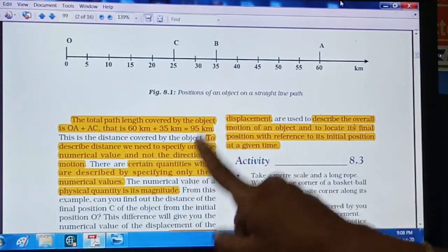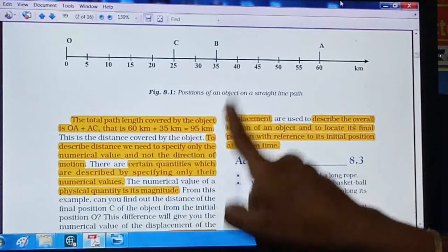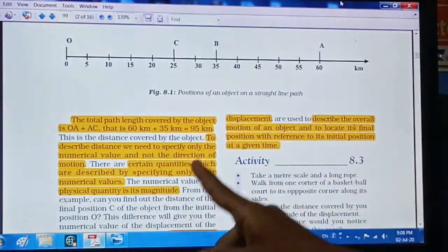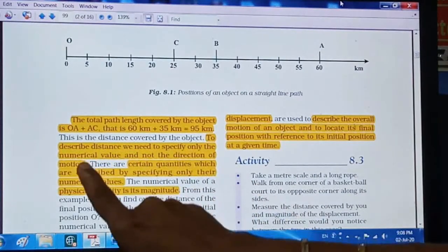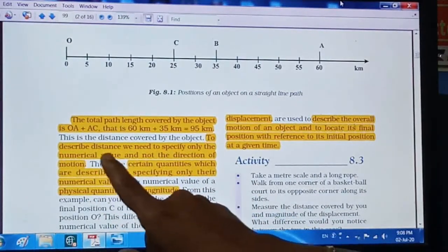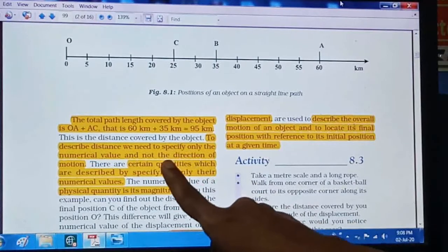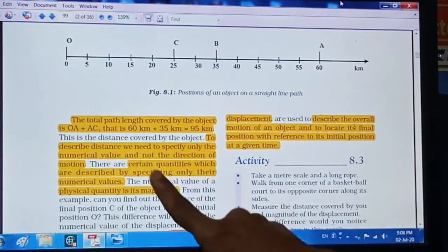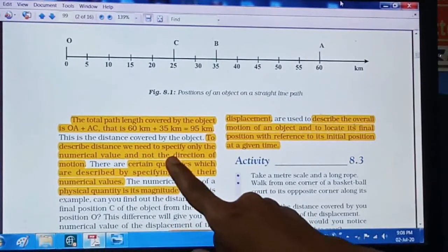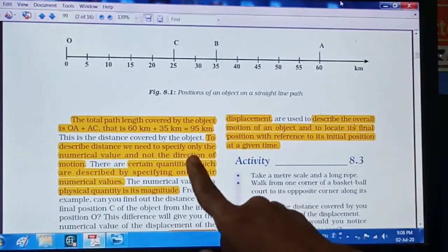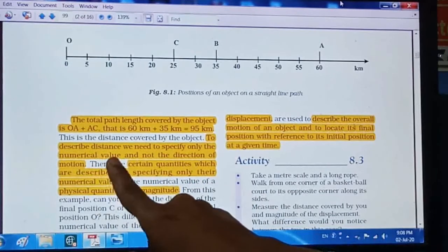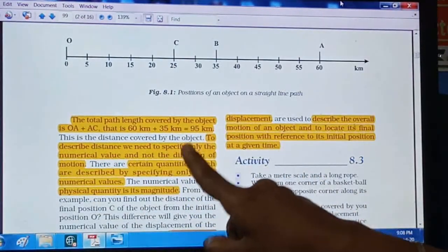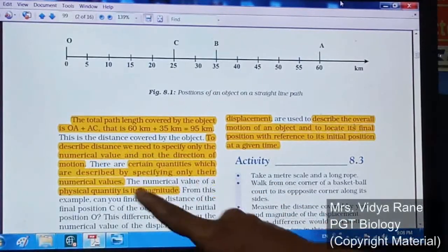Now here, whenever we are explaining the distance covered by an object, this is just a covered distance, so you can just explain it in a numerical value. Here no need to show any direction like north, right, left, east, west. Any direction is not needed over here. Only the numerical value is sufficient, right? Whenever we are talking about the distance covered.